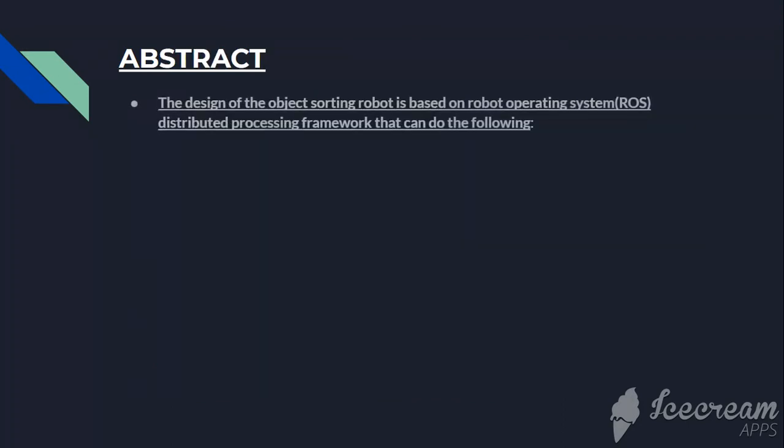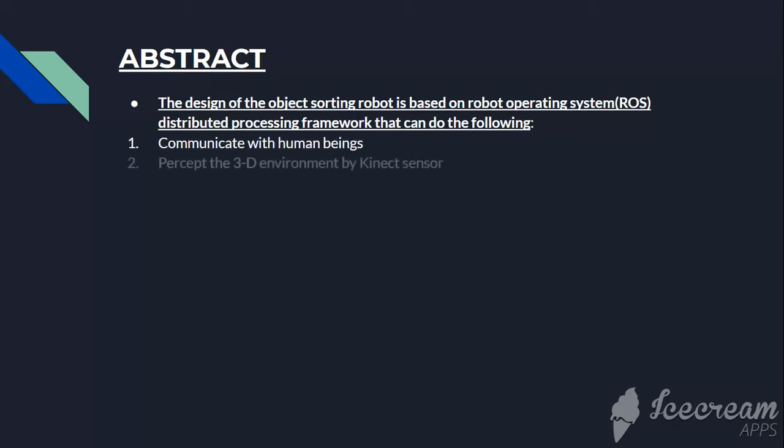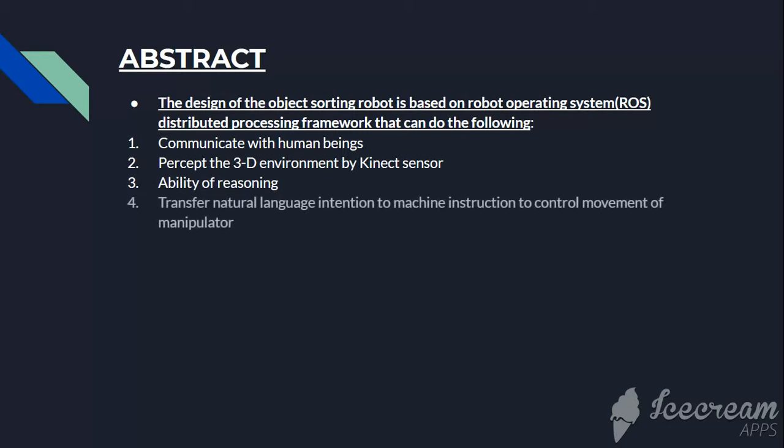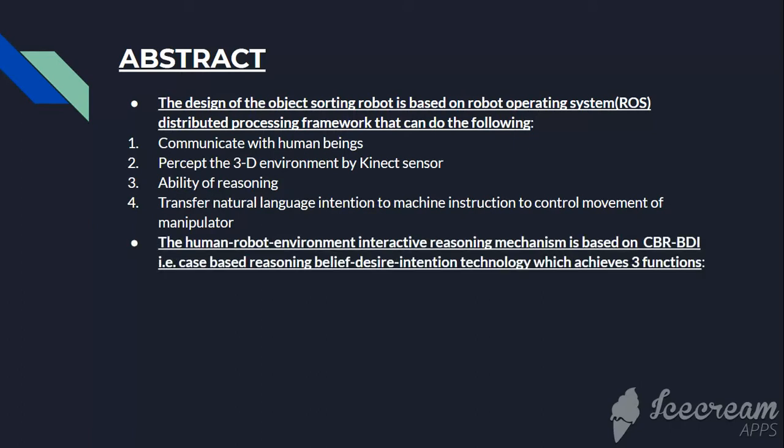So now going over to the abstract part, the design of the object sorting robot system is based on ROS distributed processing framework, which can do 4 things. The first one is communication with human beings, which is most important. Then perceive the 3D environment by Kinect sensor. We are going to talk about this Kinect sensor later. Then it has the ability of reasoning, and finally it can transfer natural language intention to machine instruction to control the movement of the manipulator.